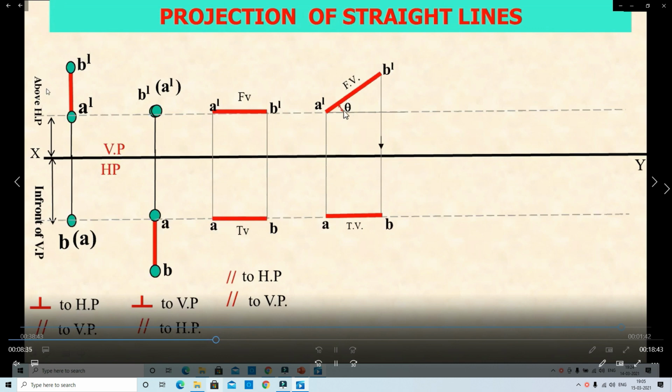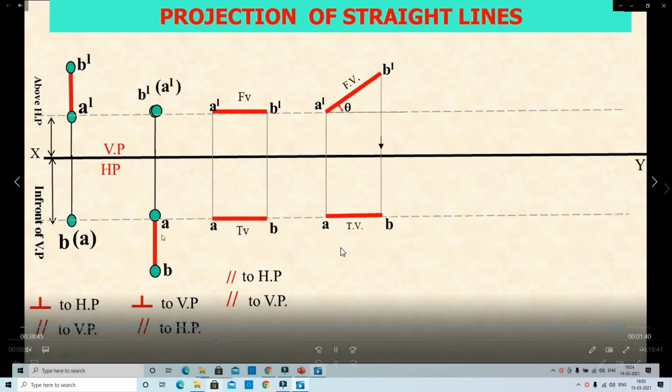First case, the line is perpendicular to HP and parallel to VP. Second case, the line is perpendicular to VP and parallel to HP. Third case, the line is parallel to both HP and VP.